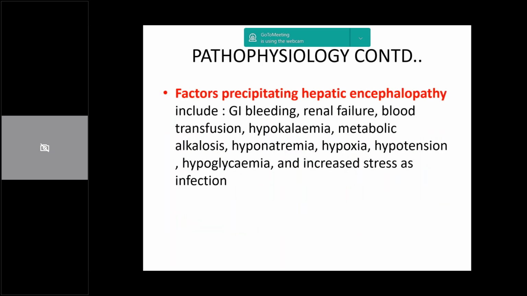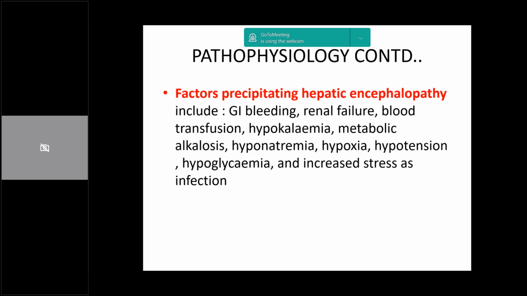After understanding what is causing the pathophysiology, we should understand there are certain precipitating conditions. If a patient has already come to us with FHF, or with hepatic encephalopathy stage 1 and 2, there are certain conditions which can be coexistent and can push the patient over the edge. These include conditions with increased nitrogen load, like GI bleeding, renal failure, blood transfusion.